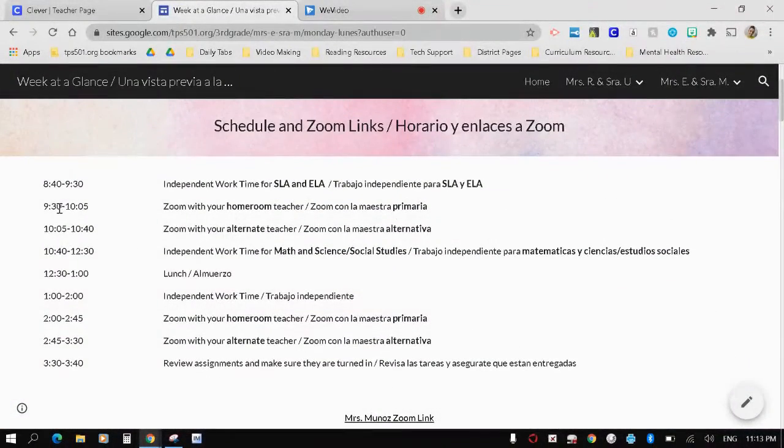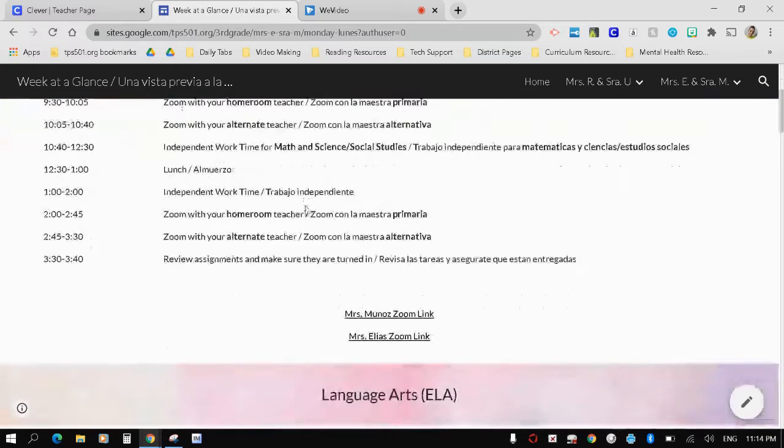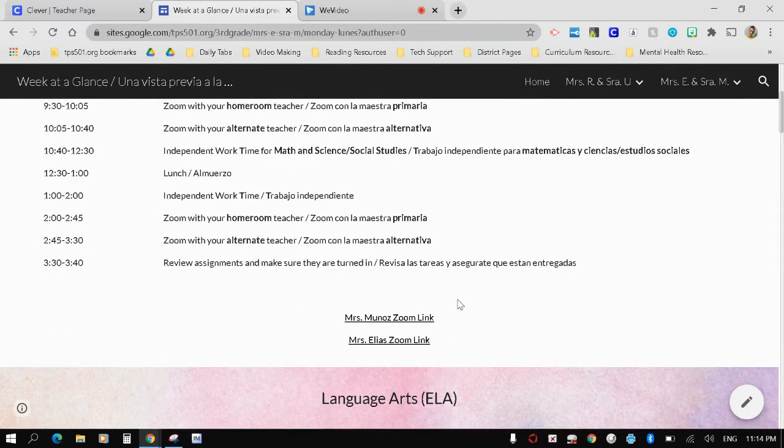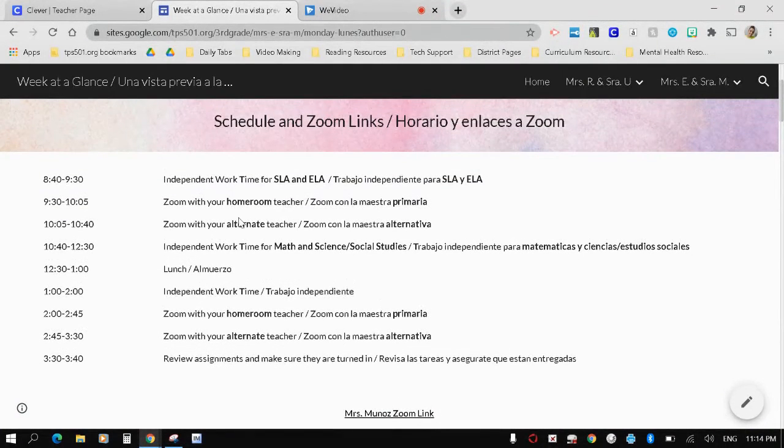Back up to the top, you'll see that the next thing on your child's schedule is from 9:30 to 10:05. This is when they're going to Zoom with their homeroom teacher. This is the teacher in which they were in class with while we were in school, in person. You'll find the Zoom link for each teacher below the schedule. Your student has to attend all 4 Zoom sessions in order to be considered present in class that day.